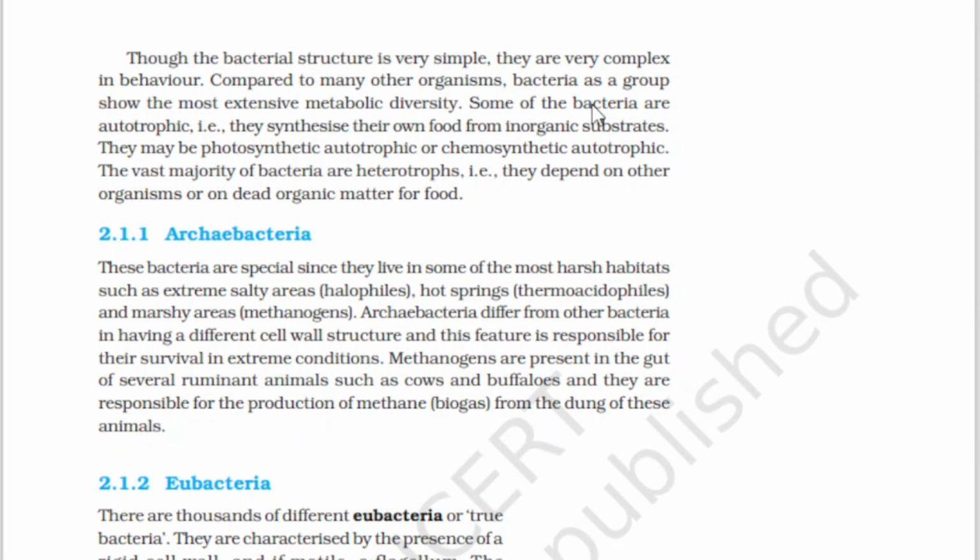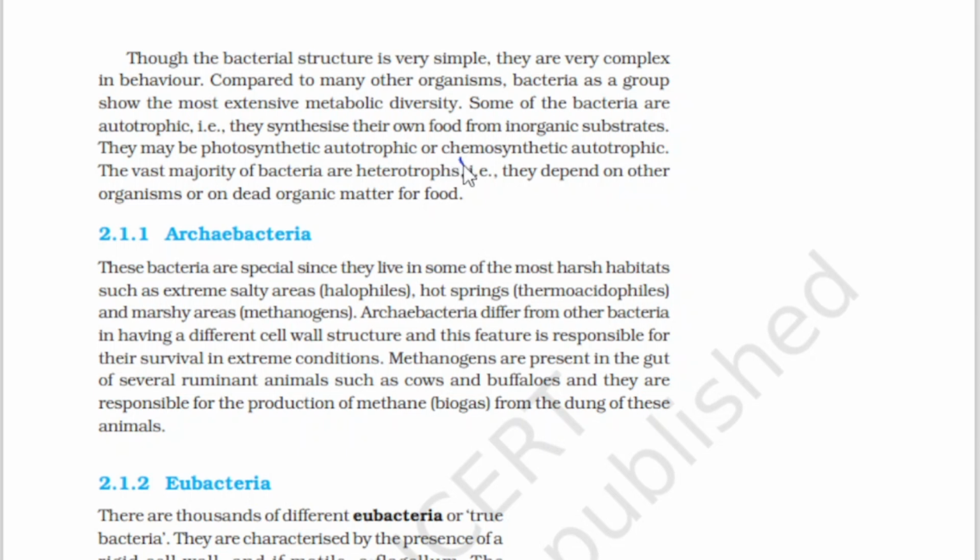Some of the bacteria are autotrophic. Autotrophic means synthesizing their own food. They may be photosynthetic autotrophic or chemosynthetic autotrophic. In autotrophs we have photosynthetic autotrophs, meaning synthesis of food with the help of sunlight, whereas chemosynthetic is without sunlight. The vast majority of bacteria are heterotrophs.